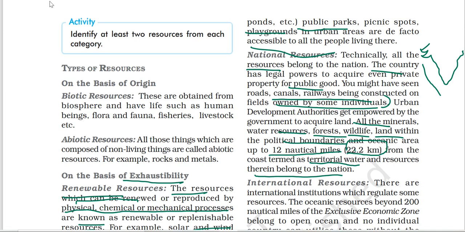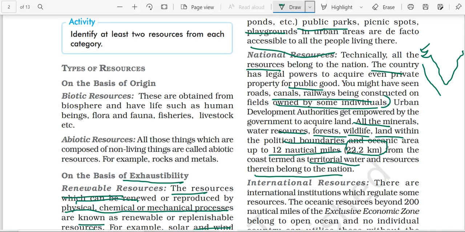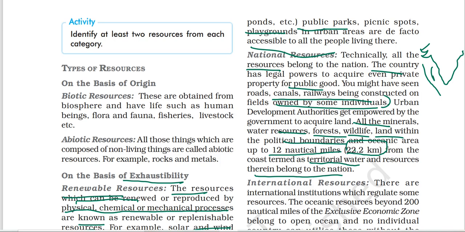Because when we have land, we can demarcate it. So here is the criteria for oceanic water also, that till 22.2 kilometers it is our national resource, and whatever resource we can find here, the nation can utilize it.